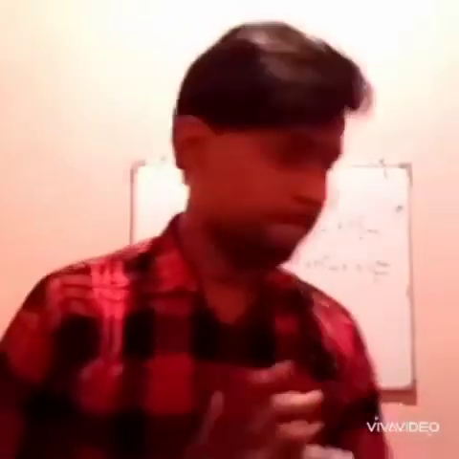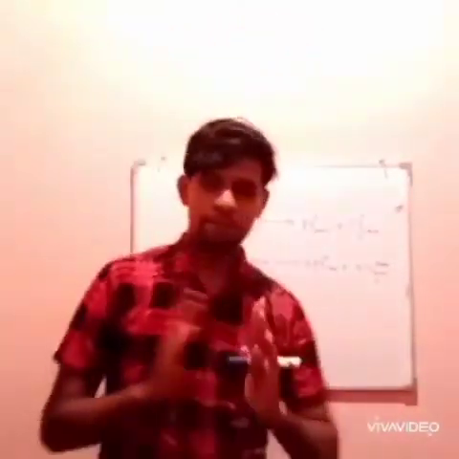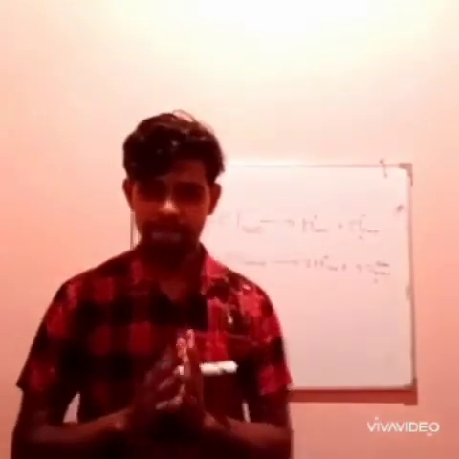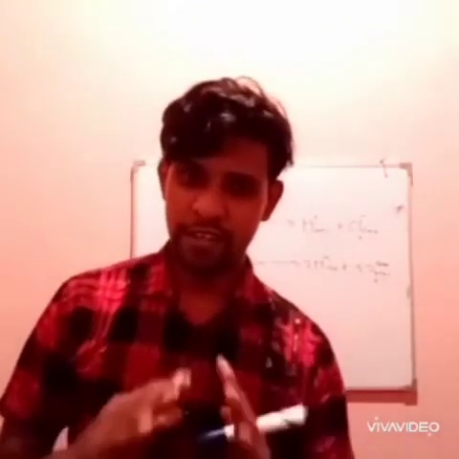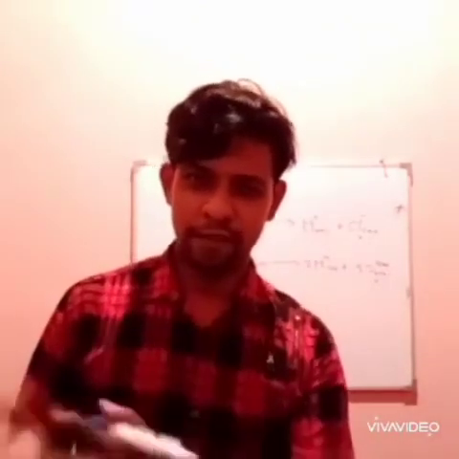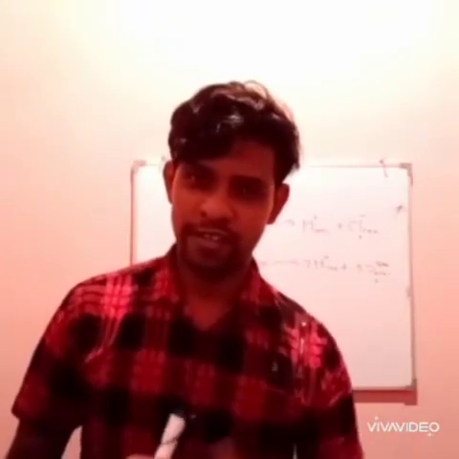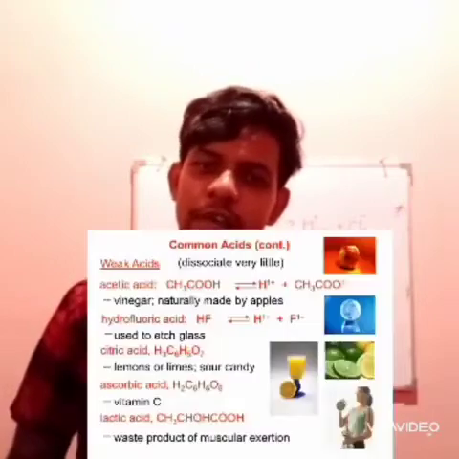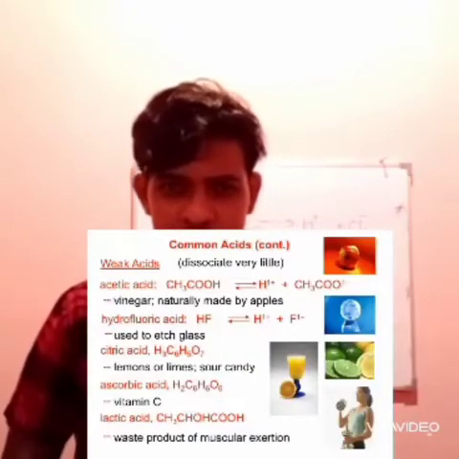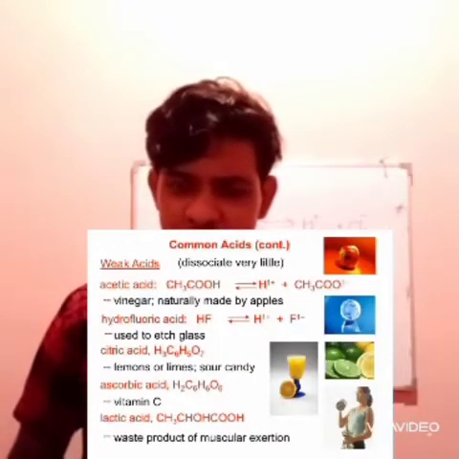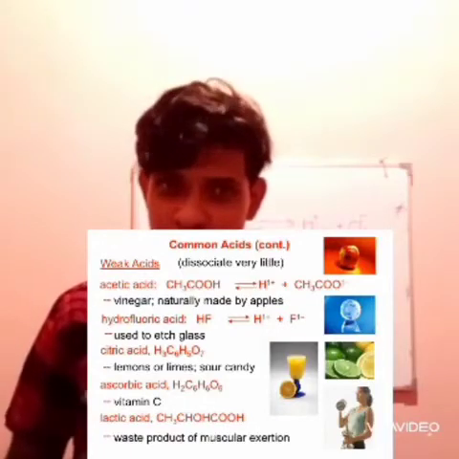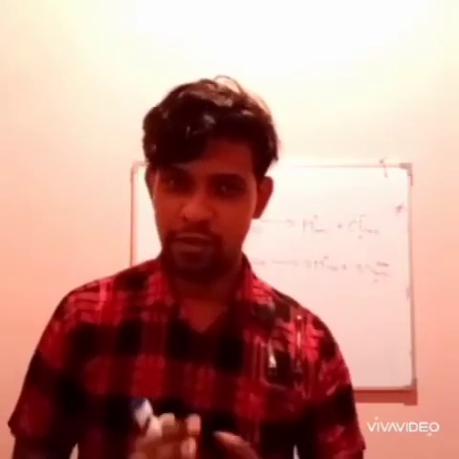And another key feature: there are two types of acids. What are those two types of acids? One type of acid is very strong. They react very violently and very fast. Those acids are known as strong acids, and the other types of acids are known as weak acids. Weak acids are very light types of acids. They are not as harmful as strong acids.